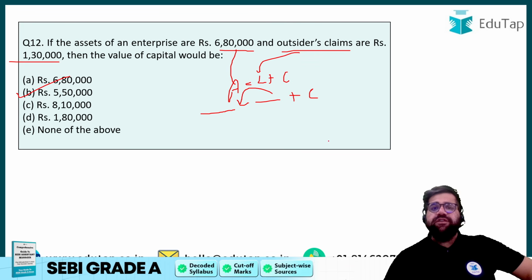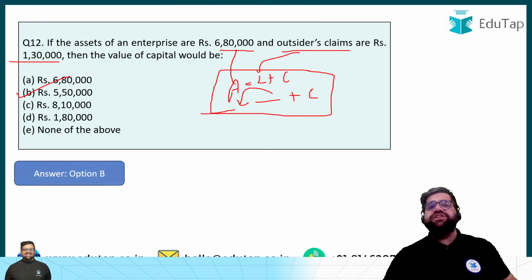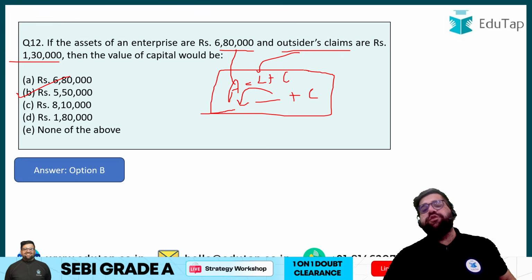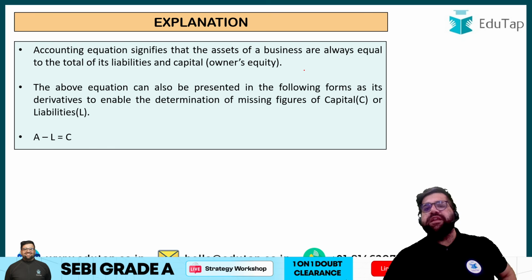And remember, this is one of the basic concepts of accounting which says what? That the balance sheet will always match. This is also known as the balance sheet equation. Assets is equal to your liabilities plus capital. Right?